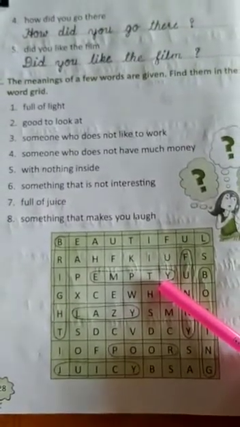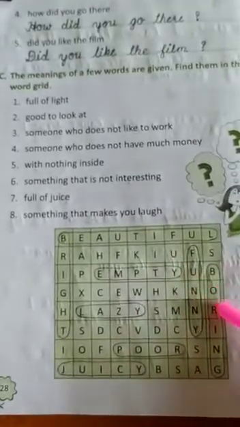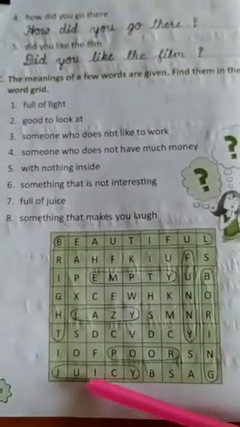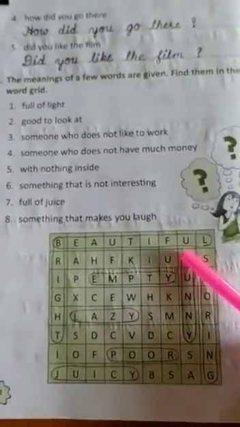EMPTY. And the next one, something that is not interesting means that is boring, BORING, boring. And number 7, full of juice means it is JUICY, juicy. Number 8, something that makes you laugh. So it is funny, right? Funny things make you laugh.